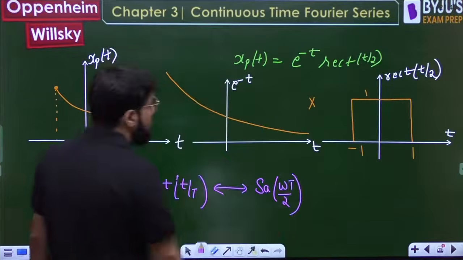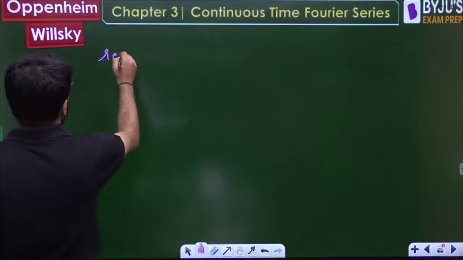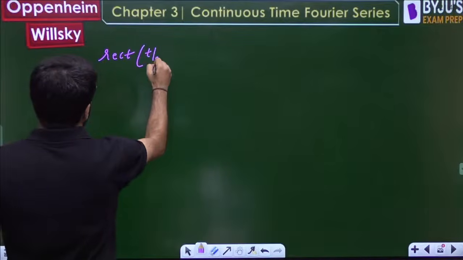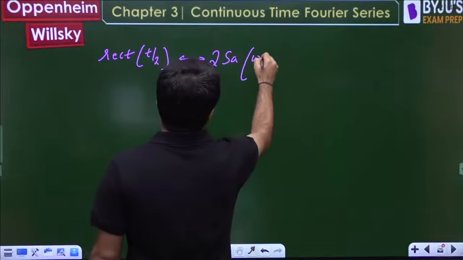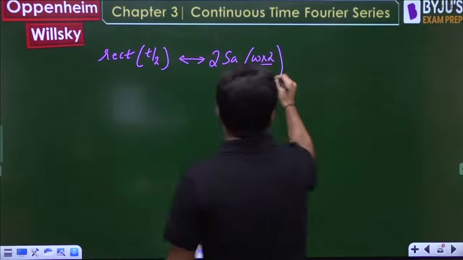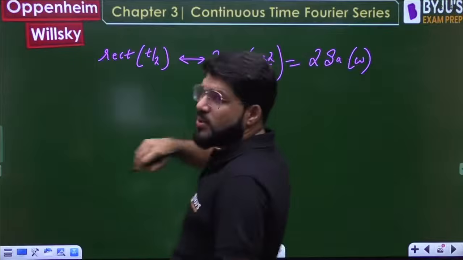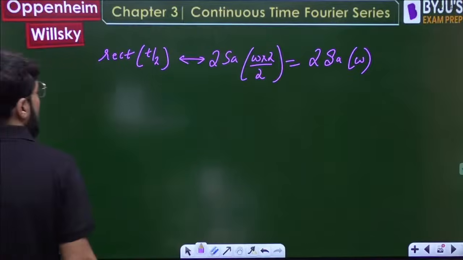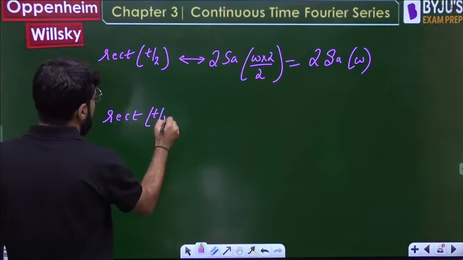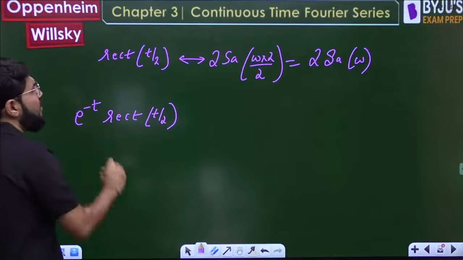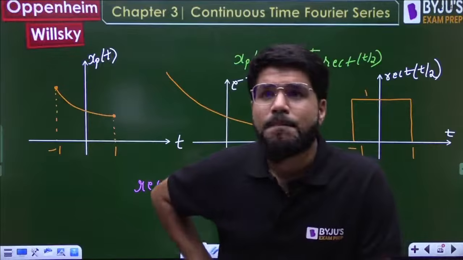So using this formula, rect of t by 2 has the Fourier transform 2 Sa(omega). Now rect of t by 2 is multiplied by e power minus t.